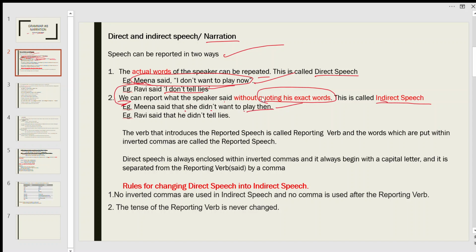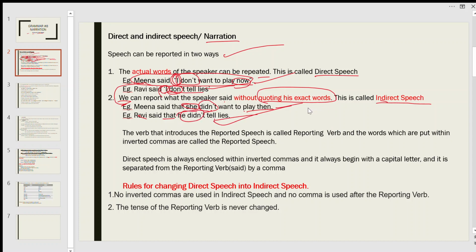Now I becomes she. Who is I here? Meena. So it becomes she in indirect speech. And the tense is simple present and it is converted into simple past. Simple present converted to simple past. This one is also, Ravi said, "I don't tell lies." So Ravi said that, I becomes he. Don't, simple present, becomes simple past, didn't tell lies. So this is the indirect speech.